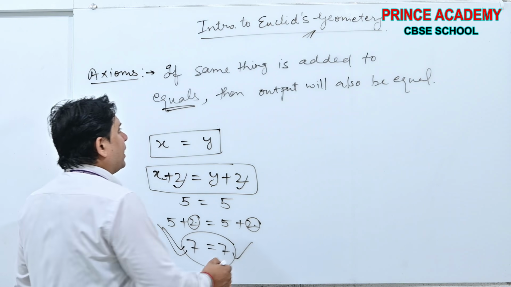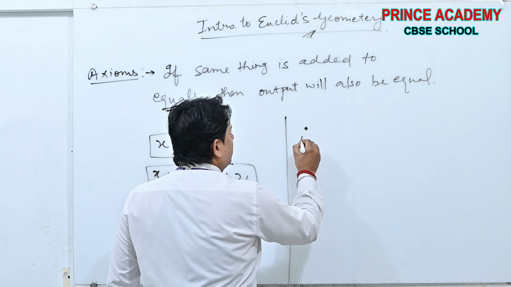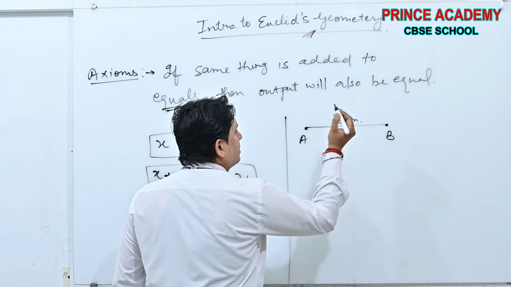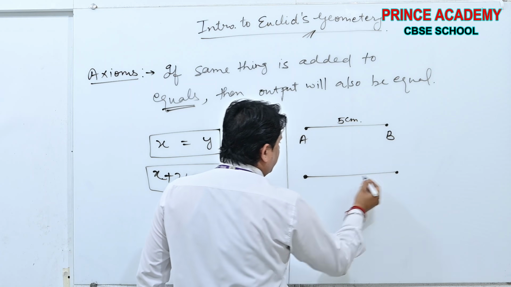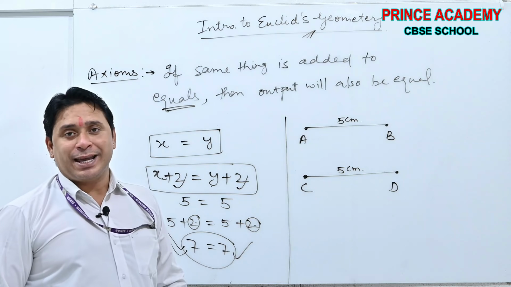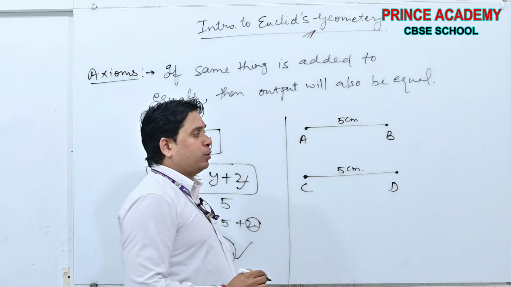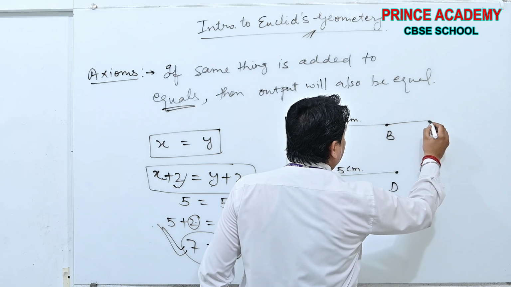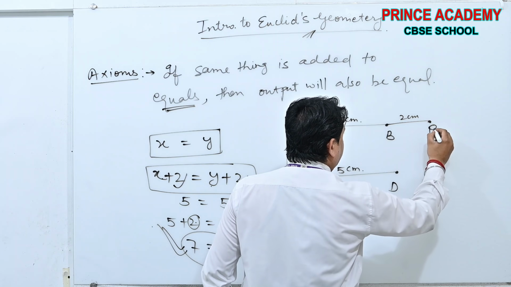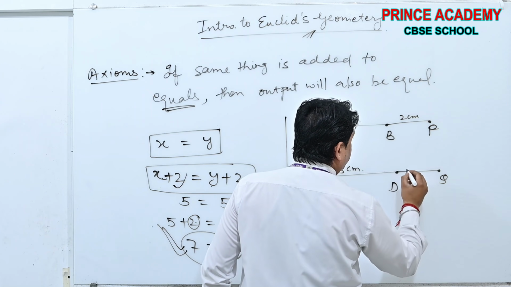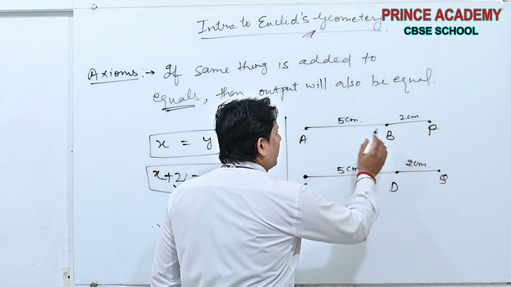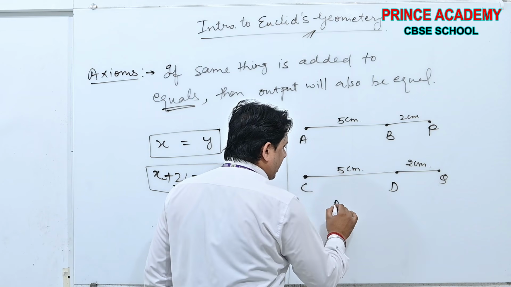In terms of geometry, suppose this is the line segment AB, which is 5 centimeters. There is another line segment CD, which is also 5 centimeters. Now what I am doing, I am adding 2 centimeters to both. Adding a 2 centimeter line segment to both, P, Q. Okay beta, then what will it be? See, AB is equal to 5 centimeter, CD is equal to 5 centimeter.